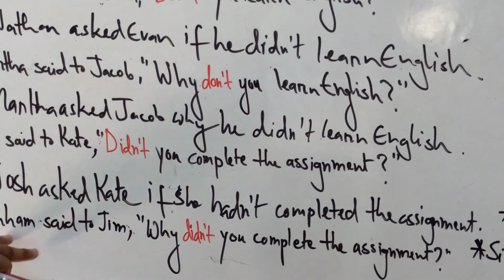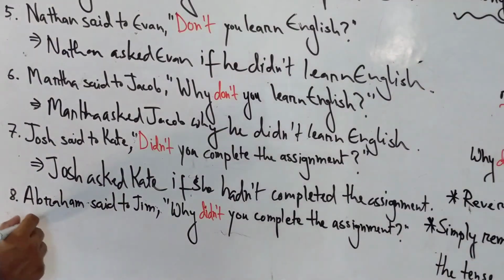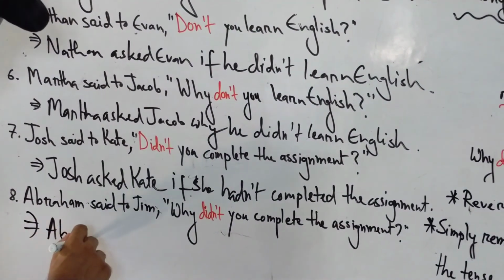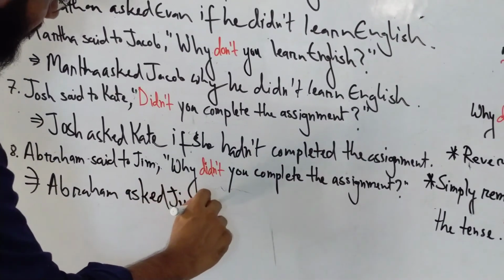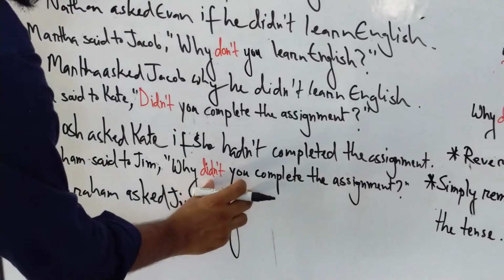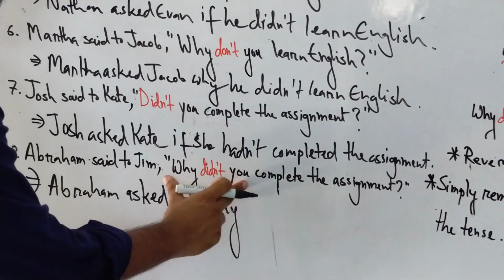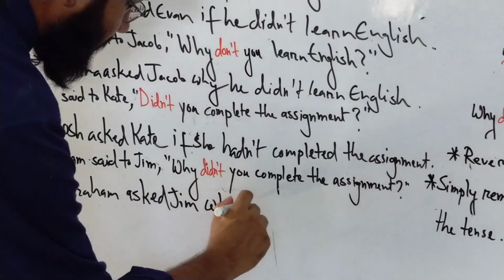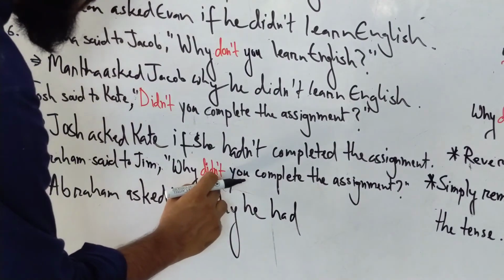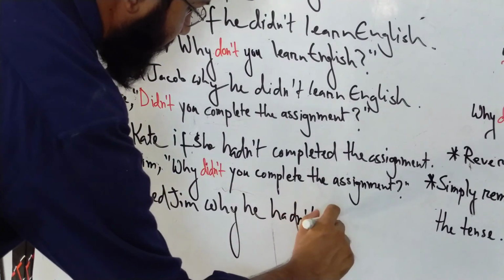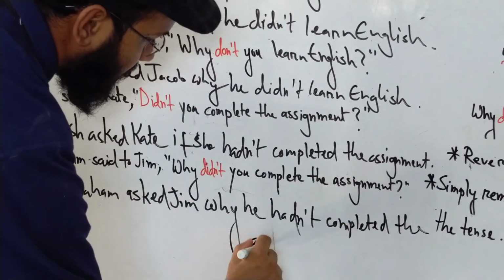The next question says, Abraham said to Jim, "Why didn't you complete the assignment?" So they're basically the same again. I'm going to write Abraham asked Jim, put the WH word again. Now we're going to remove didn't and change the main verb into past perfect tense. And for the pronoun you, we have the person Jim, which is a male, so why he had, and also add the not to it, why he hadn't completed the assignment.